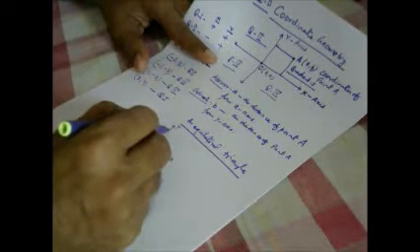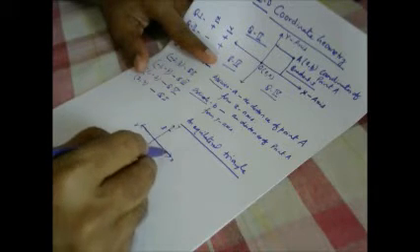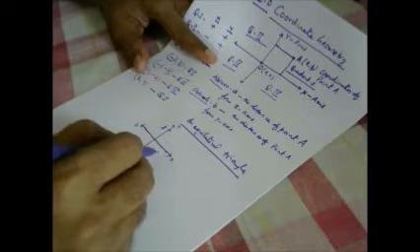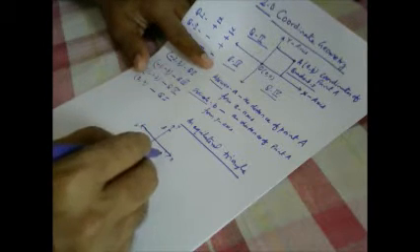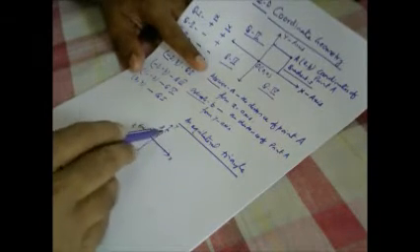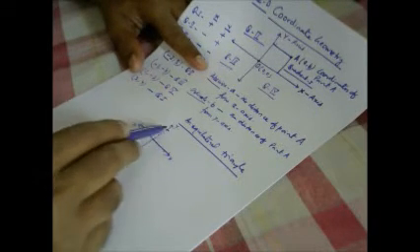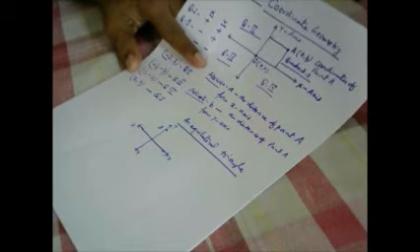This point, suppose 3 distance from here, okay, 3 distance here, but it will not become like this. So you cannot represent it, because once you join this line, all the sides will not be equal.